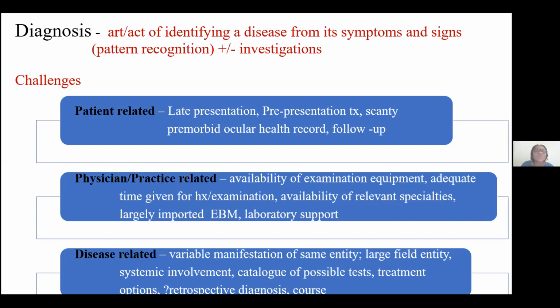There are many disorders that may not need investigation. So you can have a working diagnosis that may be confirmed with investigations. What challenges have we noticed in making a proper diagnosis of uveitis?